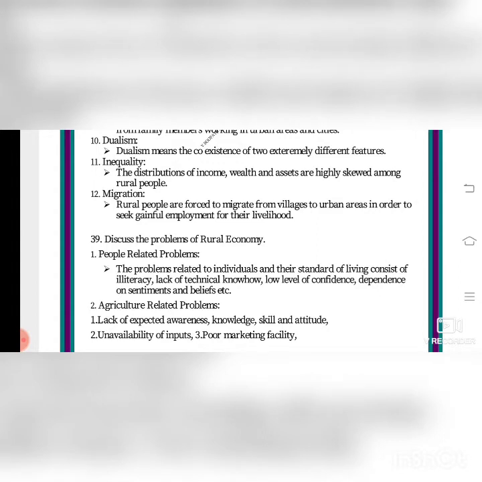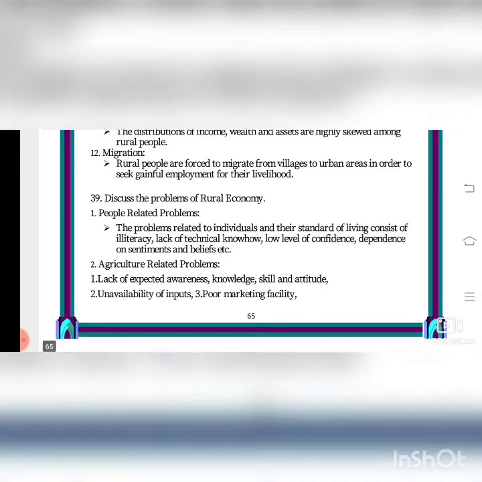People-related problems. The problems related to individuals and their standard of living consist of illiteracy. Isn't it? The illiteracy means they have not learned. Lack of technical know-how. They don't have more technical products in their houses, like what we have in our houses, that is laptop, computer, all these things. Low level of confidence. They don't have much confidence. Dependence on sentiments and beliefs, superstitious beliefs. Isn't it?